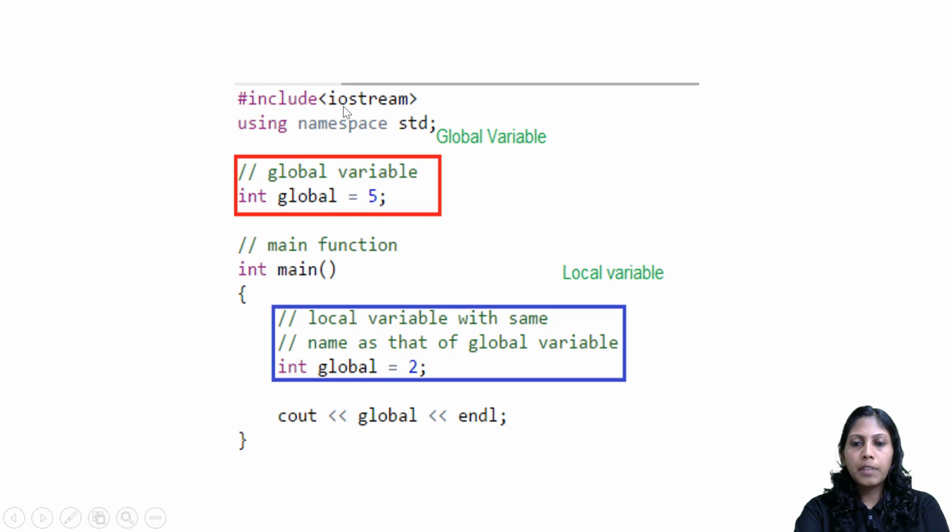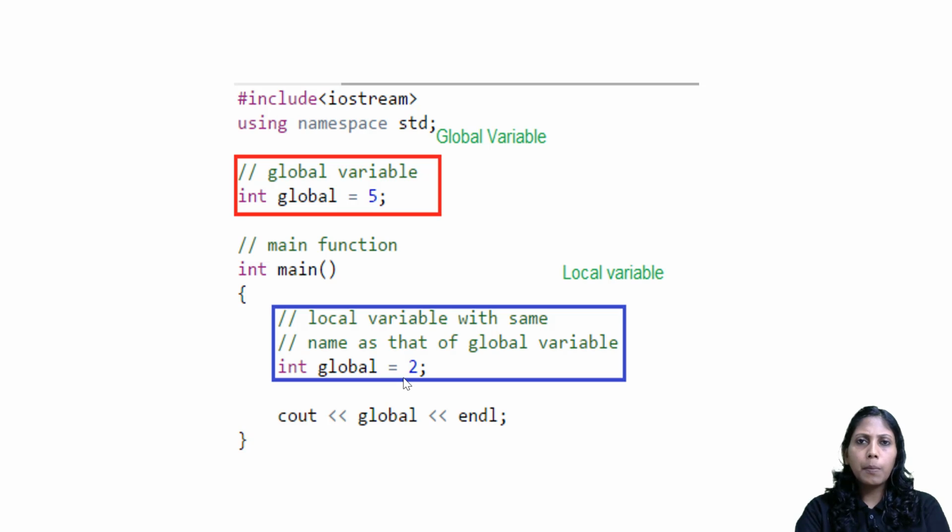Here you can see we have the header file. It's a C++ program example, but you are able to understand what a global space and a local space are. Something which I am defining outside the main, above the main, I have written int global equal to 5. So this global is a variable, the data type is integer, and the initial value is 5. It is a global variable because it's outside all the functions. And in the main program, we declared one variable, int global equal to 2. That becomes local, because it is inside the main function. Any variable which is inside a function is known as a local variable.